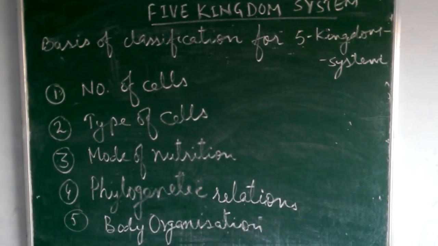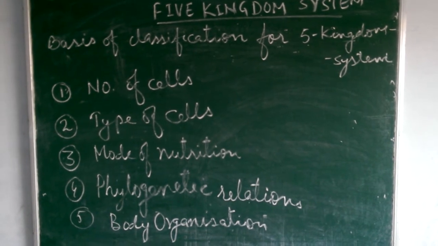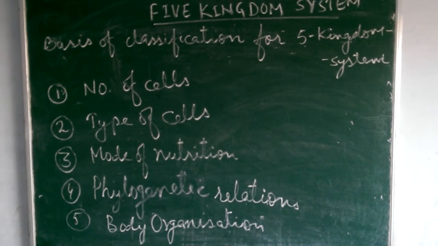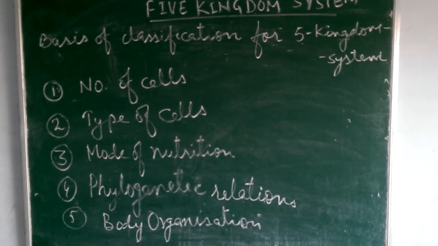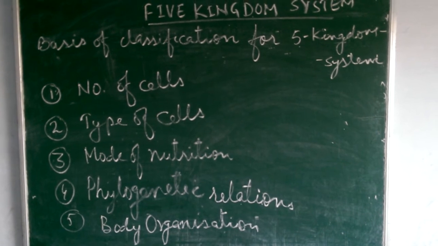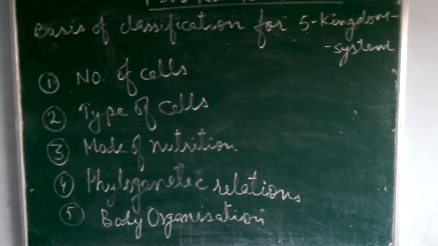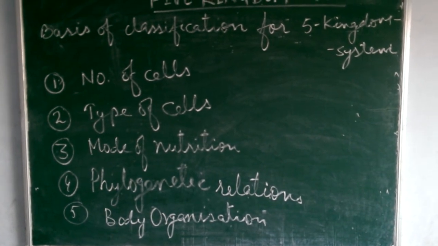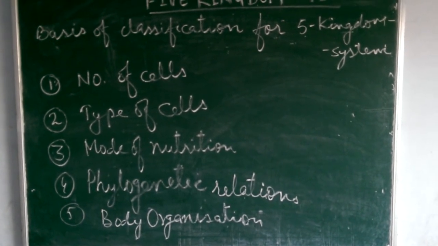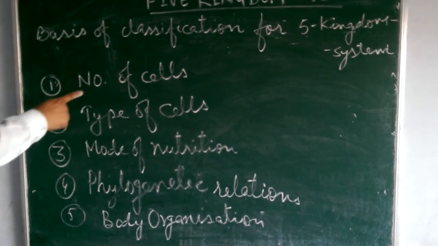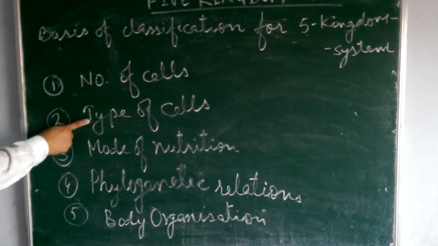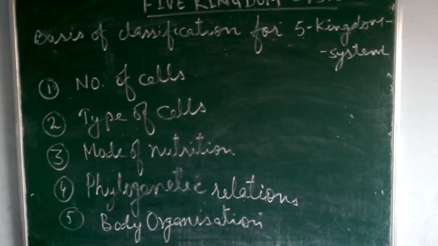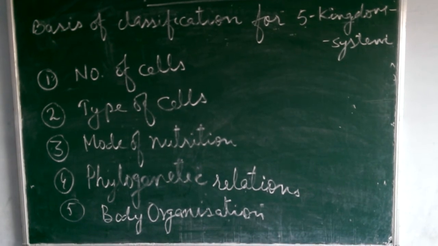Now, we shall discuss the basis of classification for the five kingdom system. On what basis R.H. Whittaker classified living organisms into five kingdoms? They are number of cells, type of cells, mode of nutrition, phylogenetic relationship, and body organization or thallus organization.